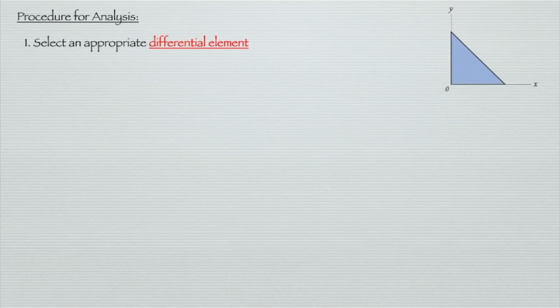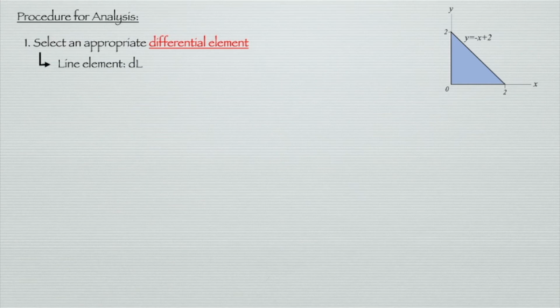Next, let me show the procedure for the analysis. First, we need to select an appropriate differential element. For example, we have a triangle with the equation y equals minus x plus 2 for the slope of the triangle, where it crosses the x-axis at 2 and the y-axis at 2.